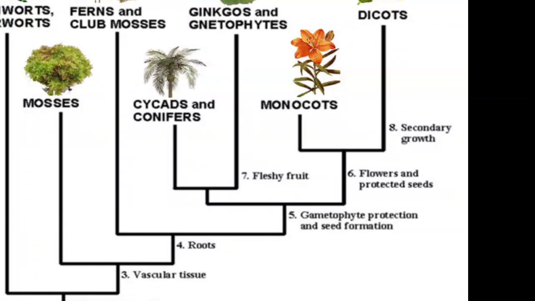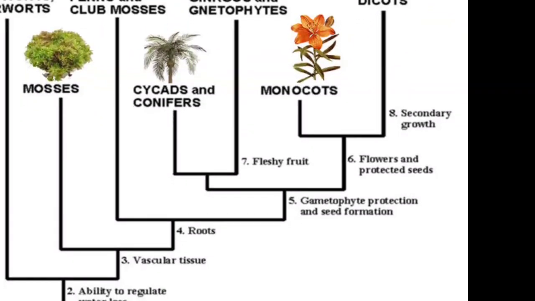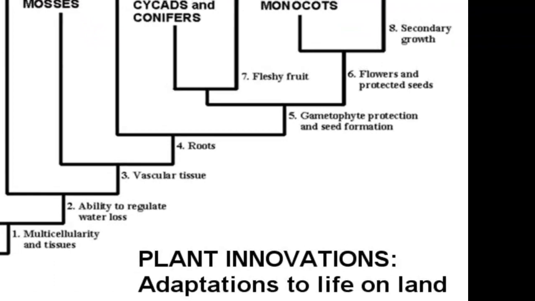And on the basis of the cotyledons, how many cotyledons are present inside the seeds, they are known as monocots and dicots. In the monocots, there are flowers and protected seeds only, but in dicots we find secondary growth. This secondary growth is due to the cambium tissue present inside the stem. If secondary growth is there, the plants are known as dicot plants. So these are basically the innovations or adaptations of a plant from water to the land.